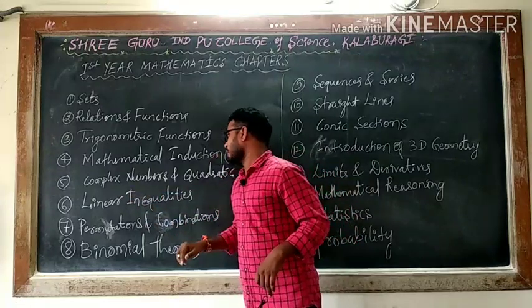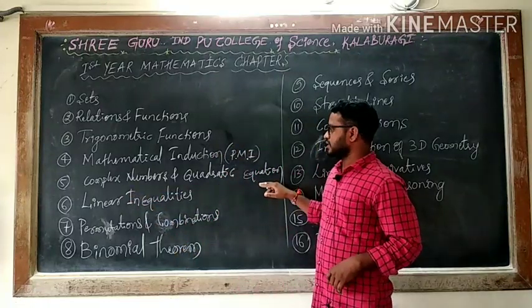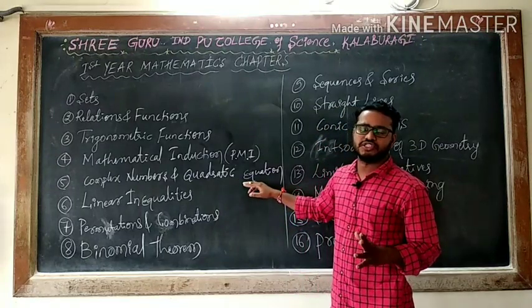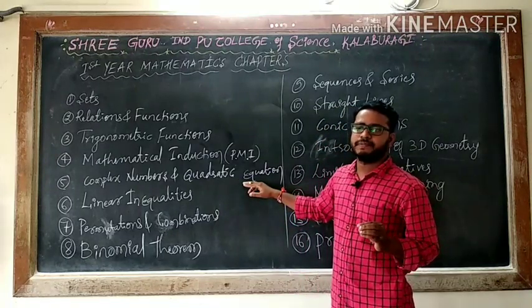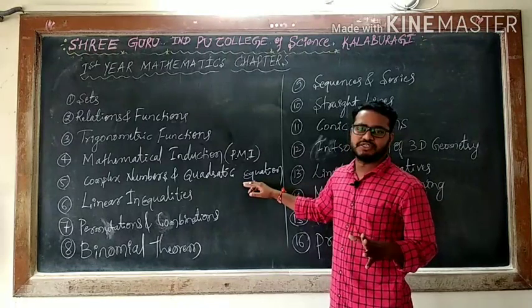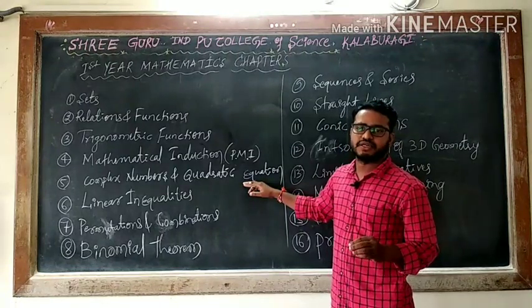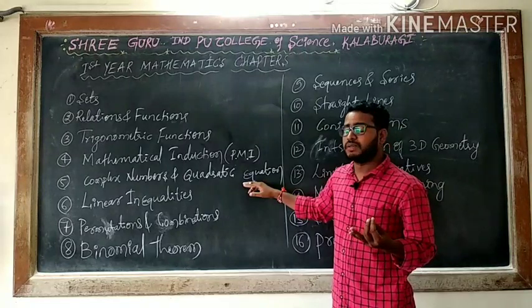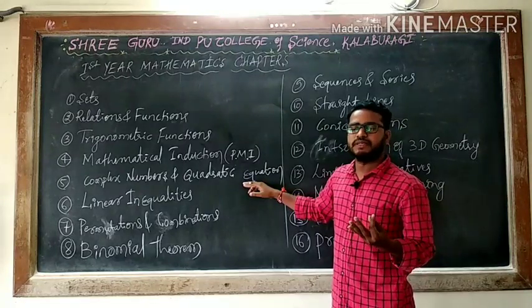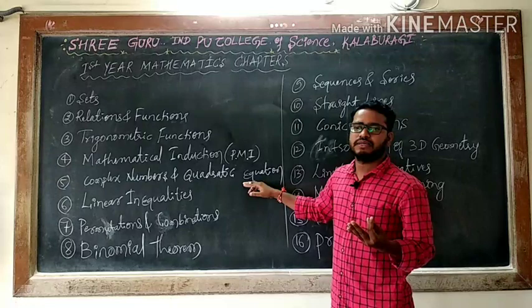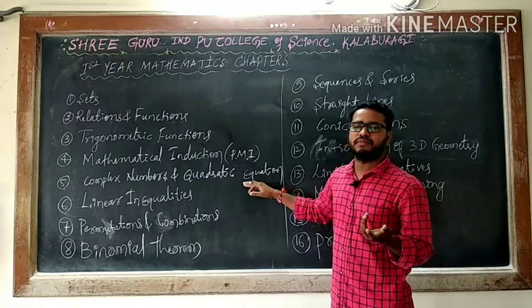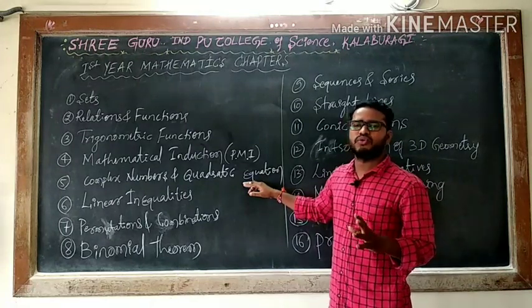Next one is complex numbers and quadratic equations. This chapter, you already did some basics. This is not a totally new concept. You have some basic things related to the number system. In the case of number system, you have done what is a natural number, whole number, integers, a rational number, an irrational number, a real number, and you have done so many things.